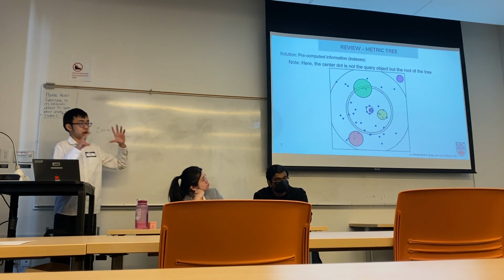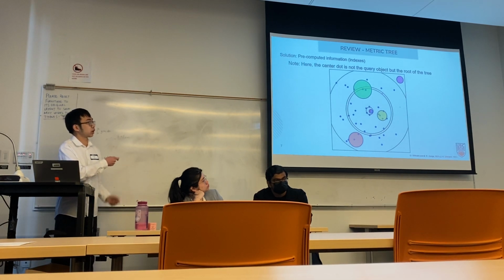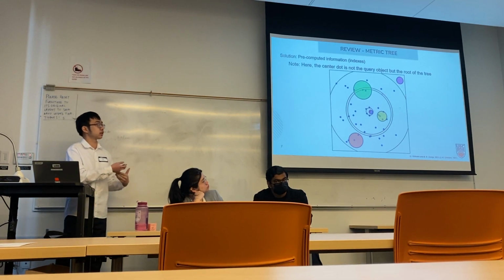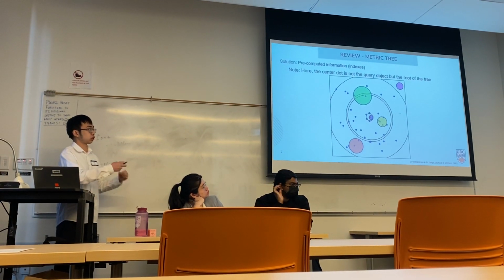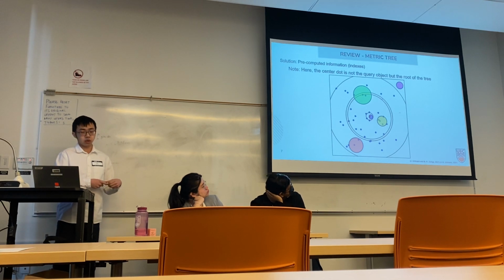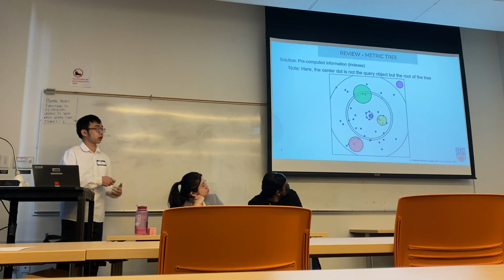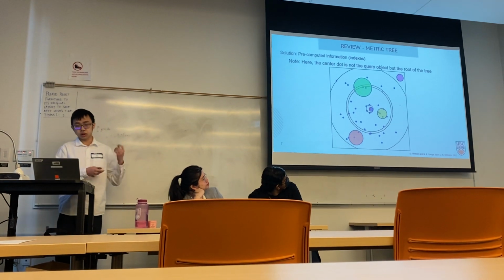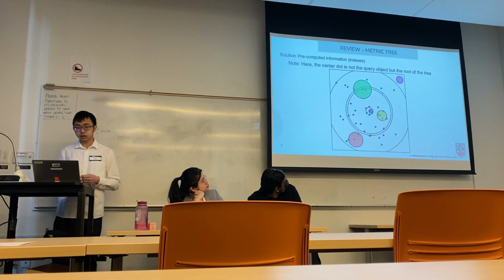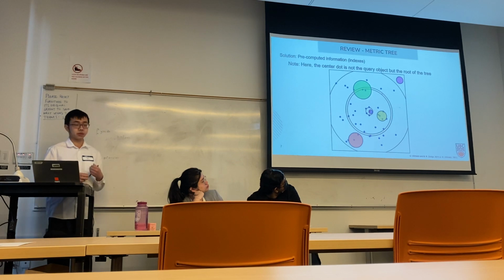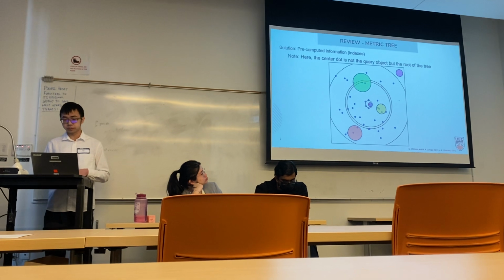Here is one really simple way to do an index. We take all the objects, we choose one object at random, we call that the root object, that's the red dot in the middle, and then we separate the rest of the objects into 2 sets, the inner one and the outer one. And then we do this for every layer, so the inner one will also get separated into 2, and then when the query ball comes in, we see where the query ball lands. So if it's the red one, it only intersects with the outer one, and we can skip the left one. And if it's the purple one, it does not intersect with anything, so we can just skip the whole layer altogether. This can decrease the time complexity of the algorithm dramatically. In theory, the time complexity of that is O(log n) instead of O(n).